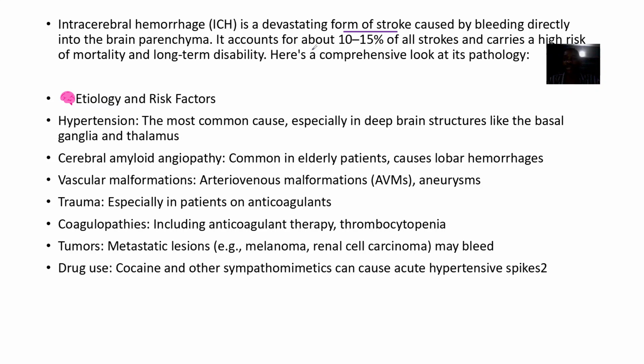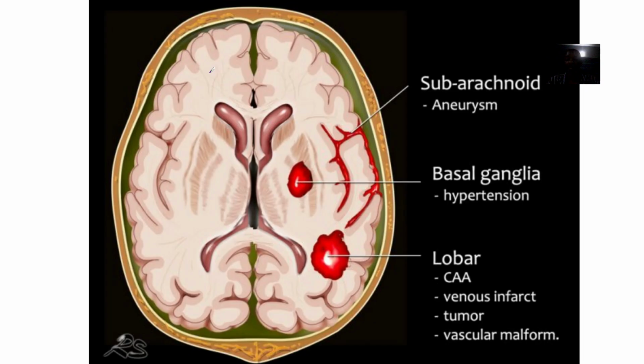Okay, so it accounts for about 10 to 15% of all strokes. It carries a high risk of mortality and long-term disability. Do you understand? So there's bleeding in the brain. Several parts of the brain are being affected. Do you understand? So the person can actually easily die from this.